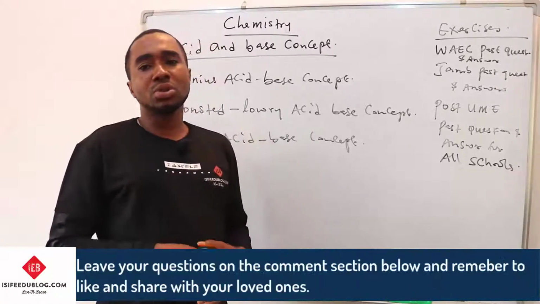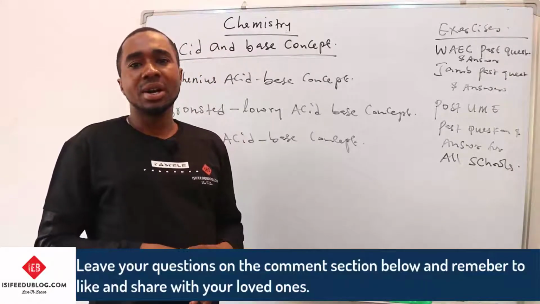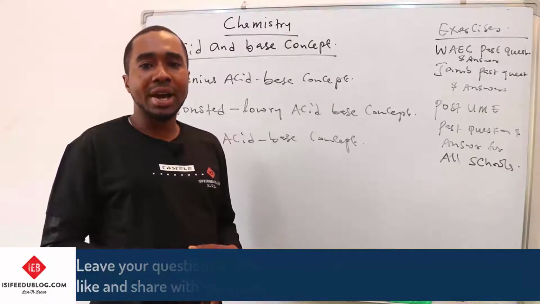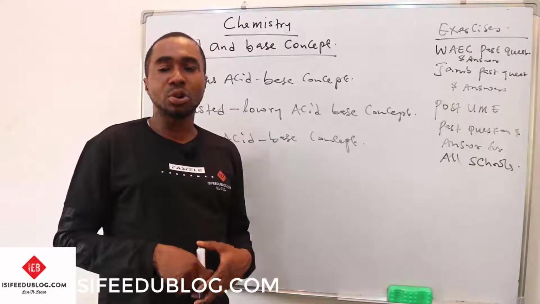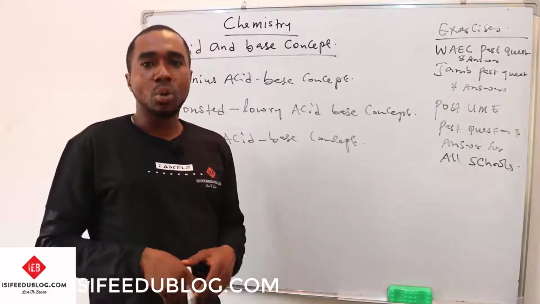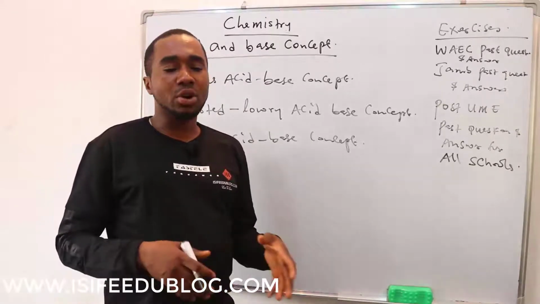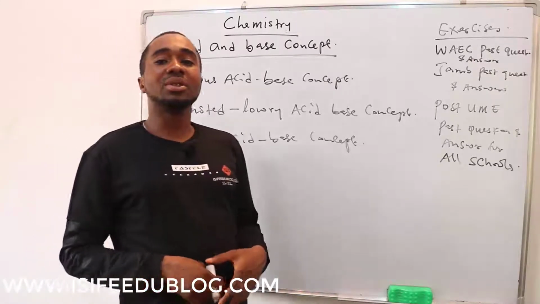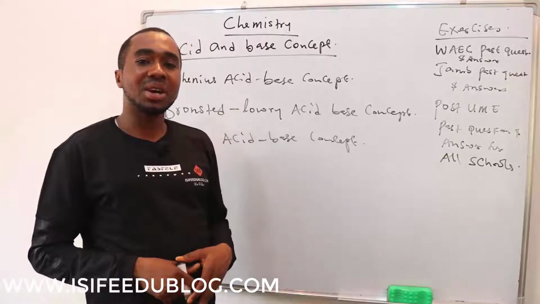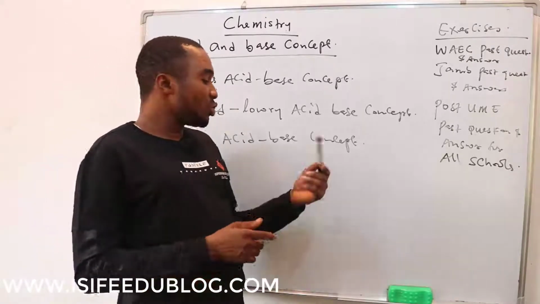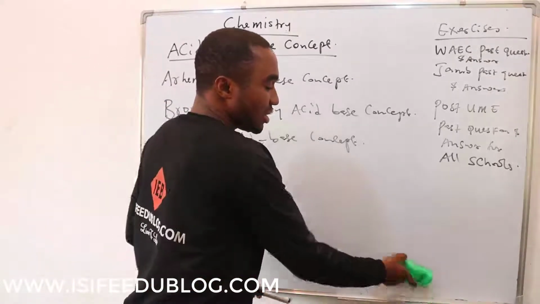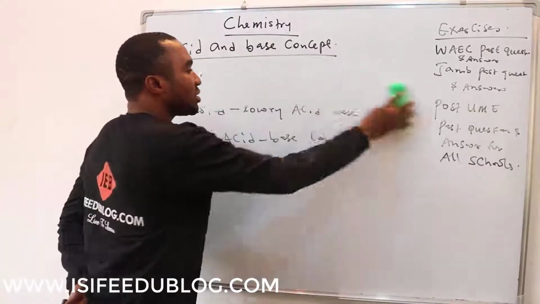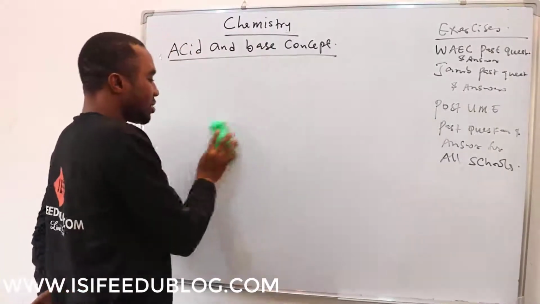So Arrhenius defined acid as a substance which ionizes in water to produce a hydrogen ion as the only positive ion, while a base is a substance that ionizes in water to produce a hydroxide ion as the only negative ion. In other words, according to Arrhenius, for anything to be an acid, it must be able to produce hydrogen ion, and for anything to be a base, it must be able to produce hydroxide ion.